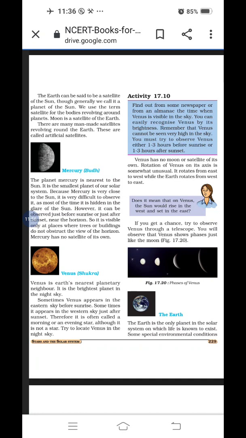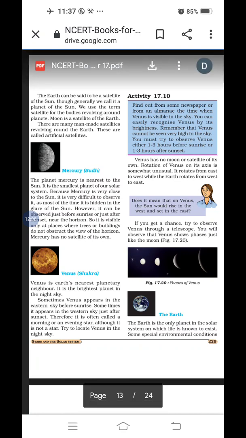If anybody asks you to write down the unique features of Venus, then you have to write first, brightest planet. Second, its rotation, meaning it rotates from east to west. And last, Venus shows phases like the moon. Is it clear for everyone? I told you information about two planets.